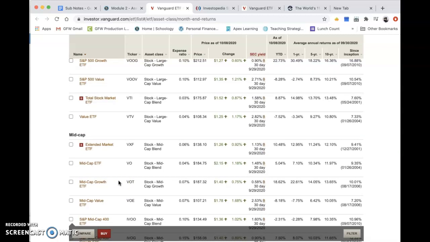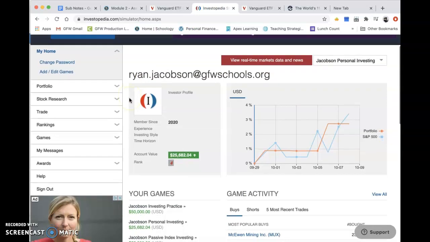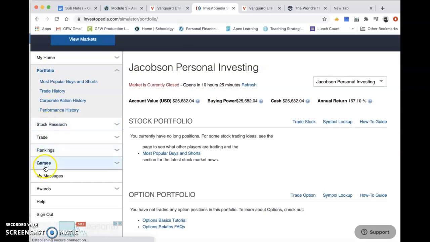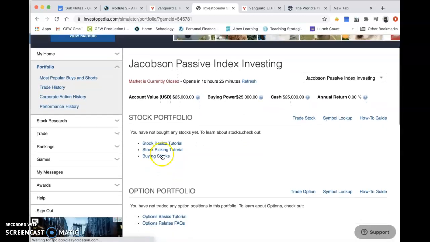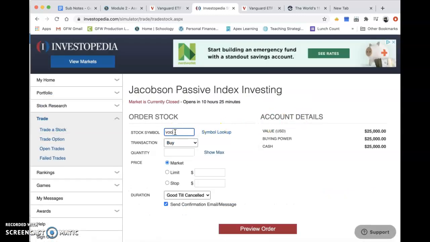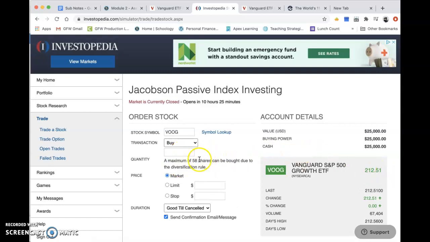Hope that makes sense. So now what you want to do is take, let's just take the S&P 500 growth. We'll just use this ticker symbol, VOOG. So now you go back to your simulator, okay, and you're on your portfolio page. And you want to make sure, if you click on games, that you choose the passive index. And now, you should have $25,000 to invest, and just go ahead and hit trade. And you'd put that ticker symbol in there. And there it is, the Vanguard. And you can show what the max. I can buy 58 shares.